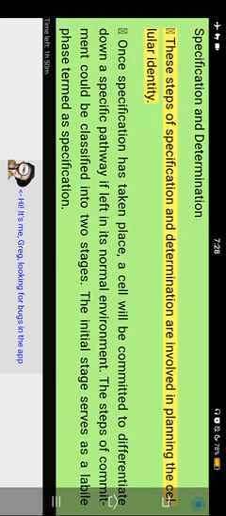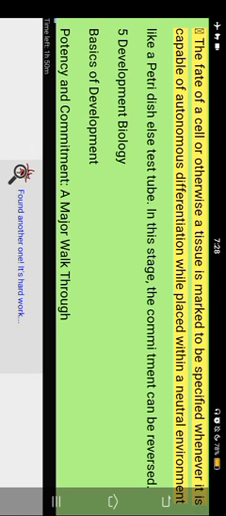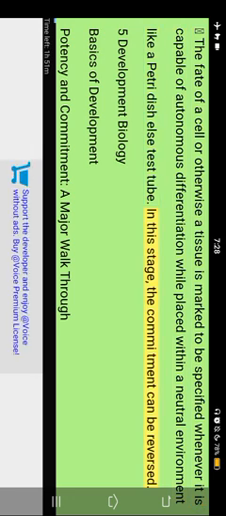Specification and determination. These steps of specification and determination are involved in planning the cellular identity. Once specification has taken place, a cell will be committed to differentiate down a specific pathway if left in its normal environment. The steps of commitment could be classified into two stages. The initial stage serves as a labile phase termed specification. The fate of a cell or tissue is said to be specified whenever it is capable of autonomous differentiation while placed within a neutral environment, like a petri dish or test tube. In this stage, the commitment can be reversed.